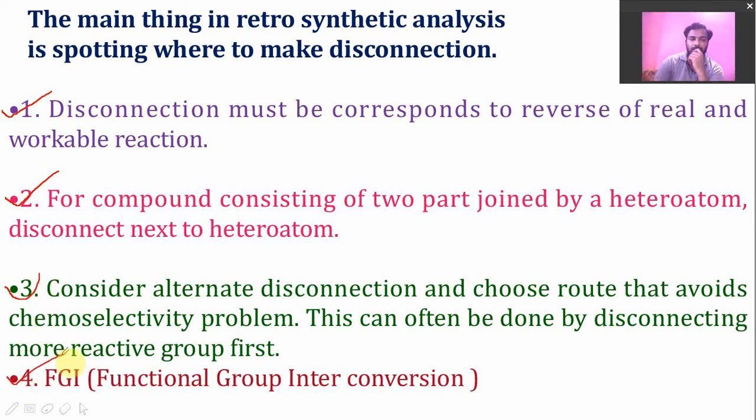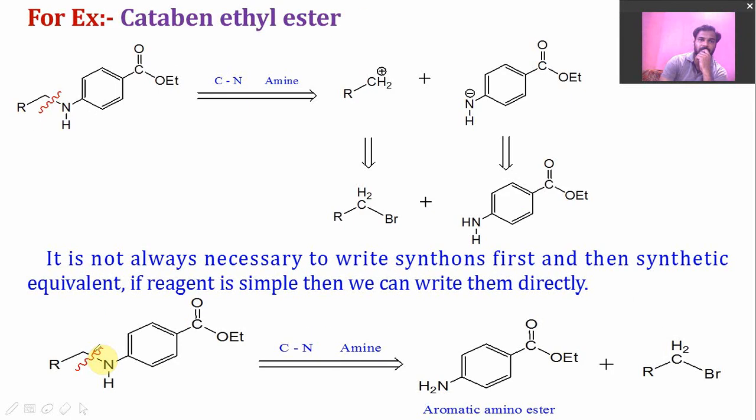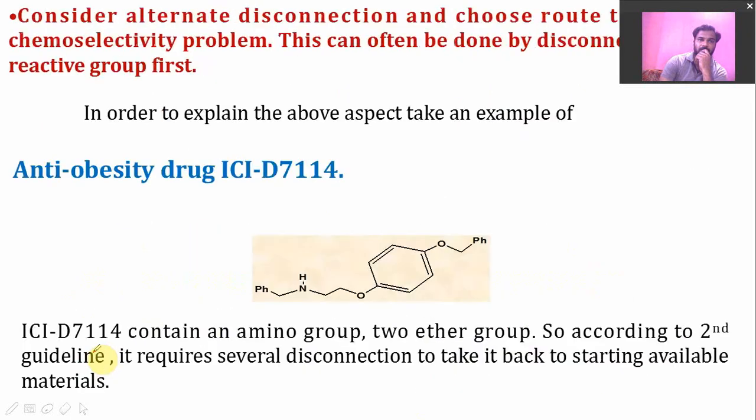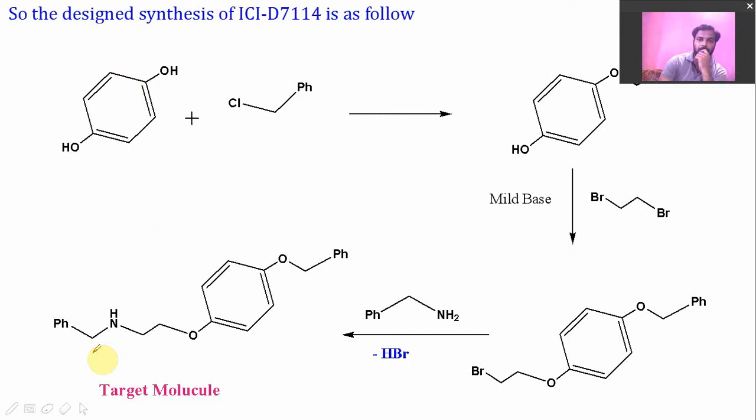In this video, we will concentrate on functional group interchange or functional group interconversion, and we can discuss it in detail. Functional group interconversion is a conversion of a functional group from one to another for the sake of retrosynthesis. Sometimes a functional group cannot be disconnected directly.